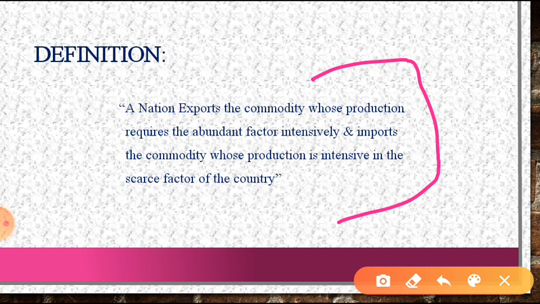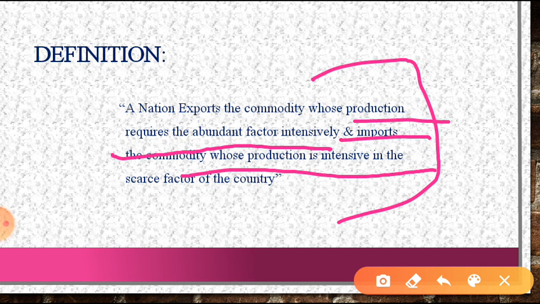A country exports those commodities whose production requires the abundant factor intensively, and imports the commodity whose production is intensive in the scarce factors of the country.